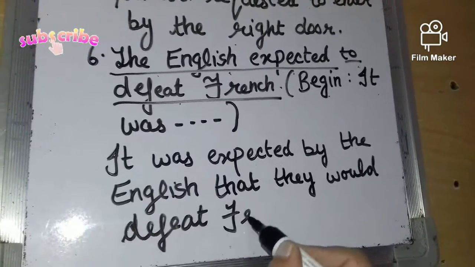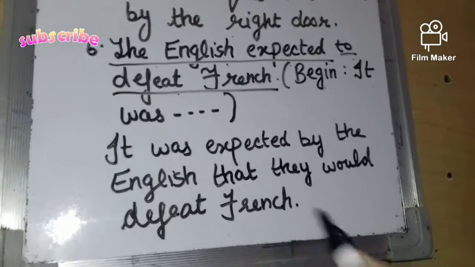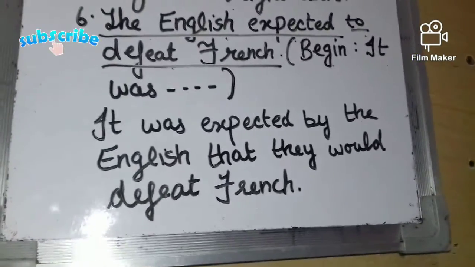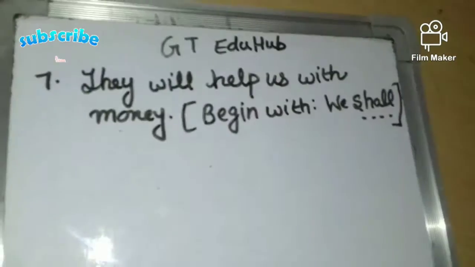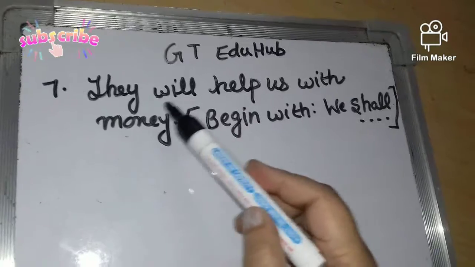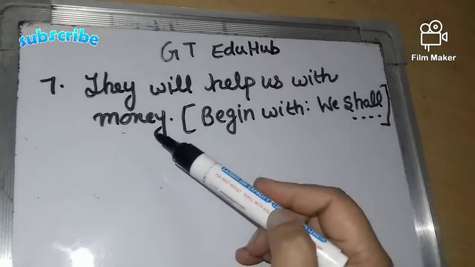So it was expected by English that they would defeat French, कि English people जो expect कर रहे थे कि वो French army को defeat कर देंगे.